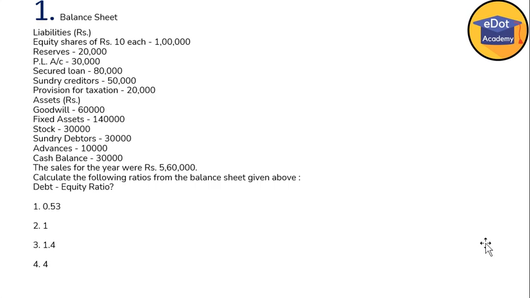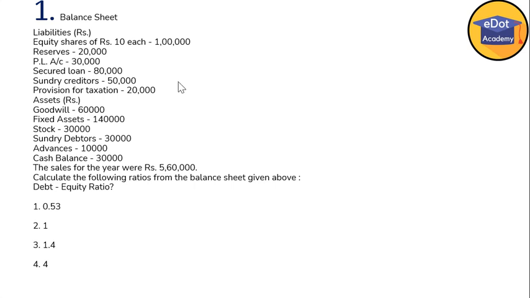So here the first question. This question is based on balance sheet and this is the case study. The data is as follows. Liability side: equity share of rupees 10 each, amount is 1 lakh rupees. Reserve 20,000 rupees. Profit and loss 30,000 rupees. Secured loan 80,000 rupees. Sundry creditors 50,000. Provision for taxation 20,000.